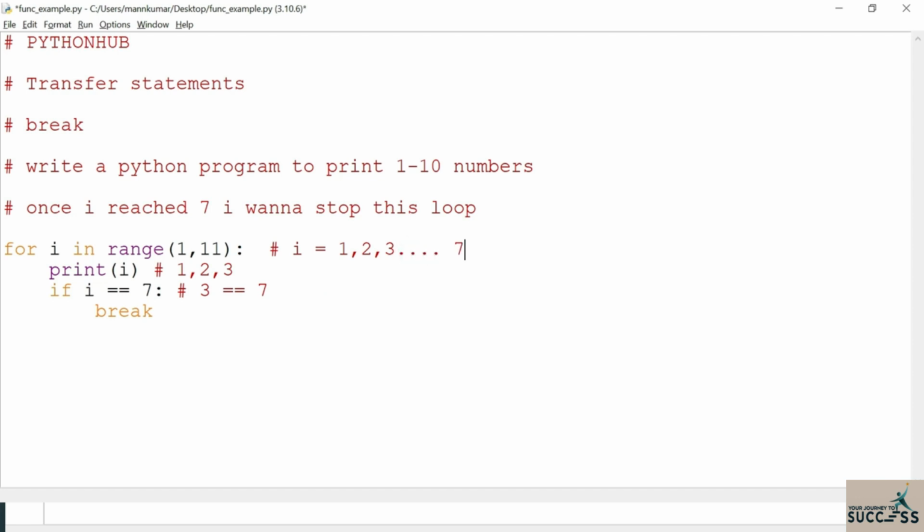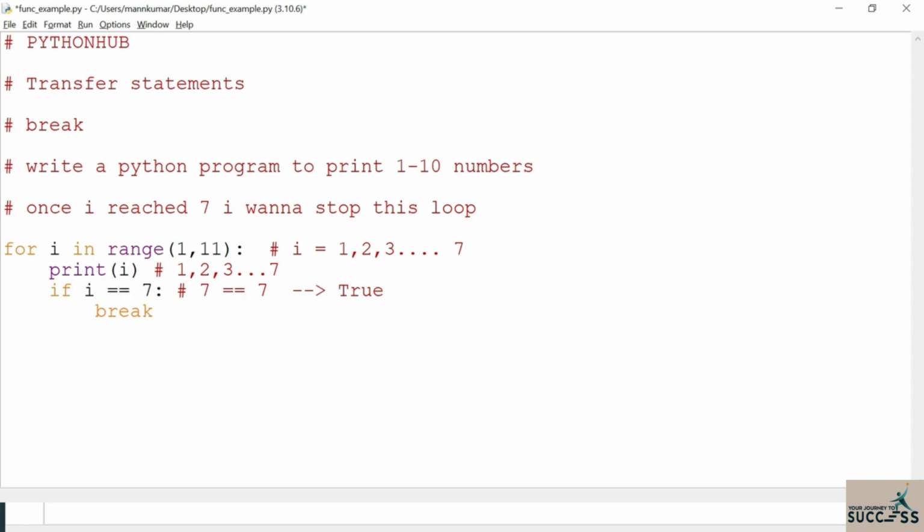Whenever I value reaches 7, 7 will get printed. Now when I value becomes 7, 7 equal to 7 is completely true because that is satisfying. So whenever this if condition is satisfied, it will break the loop.